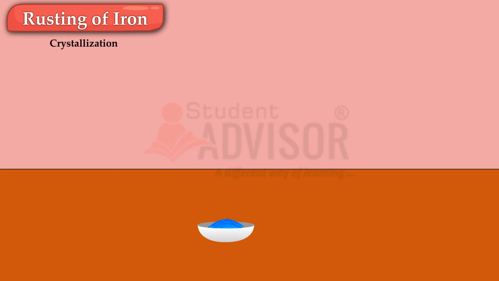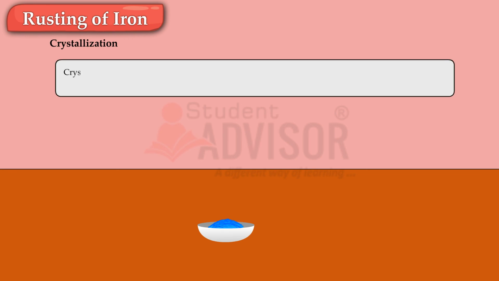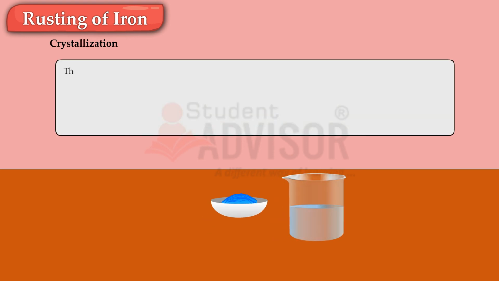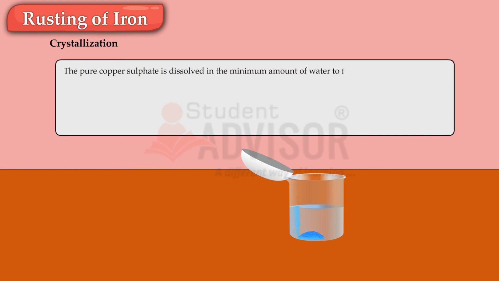Crystallization. Crystallization is the natural or artificial process of formation of solid crystals precipitating from a solution, melts, or more rarely deposited directly from a gas. Pure copper sulfate is dissolved in a minimum amount of water to form a solution.